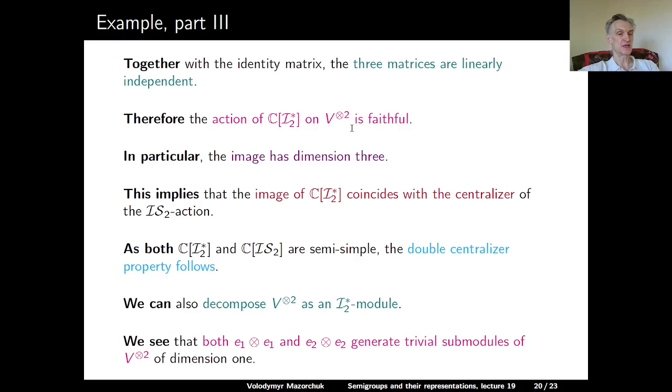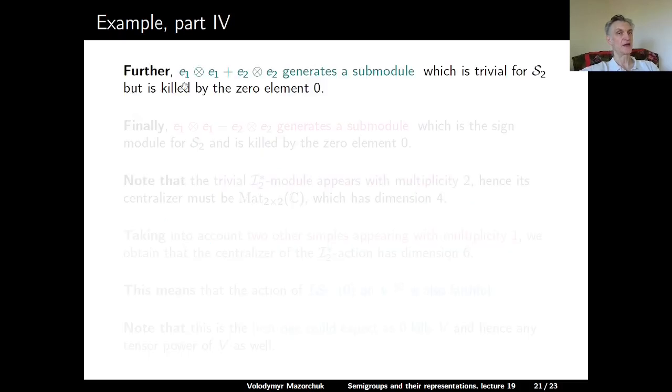So we see that both E1 tensor E1 and E2 tensor E2 generate trivial submodules of V to the tensor power 2 of dimension 1. These are trivial submodules over I star 2. I star 2 preserves both of these vectors. And then we have E1 tensor E2 plus E2 tensor E1.